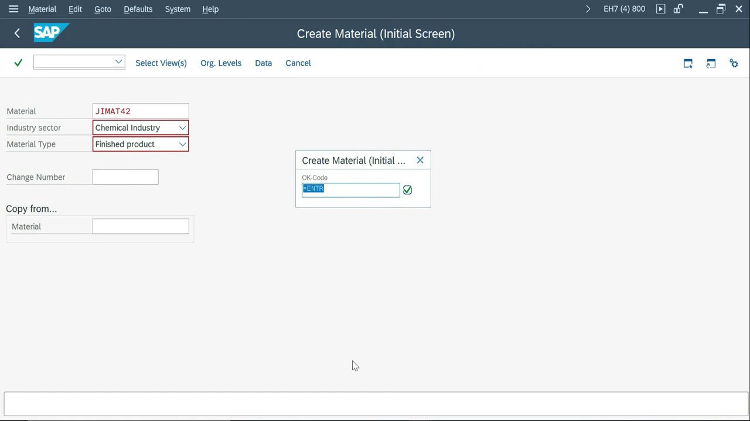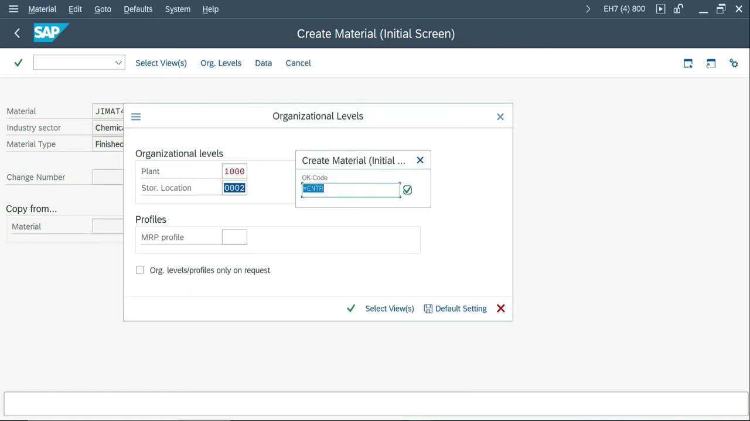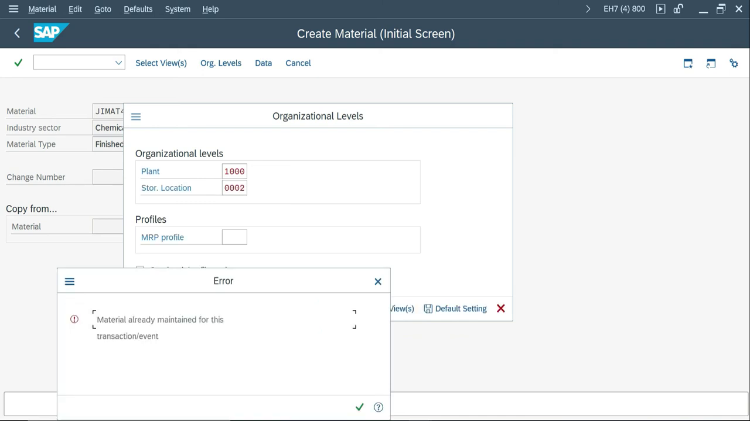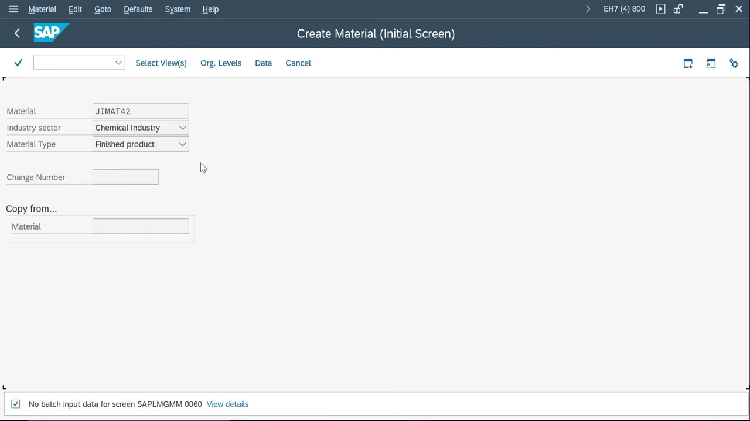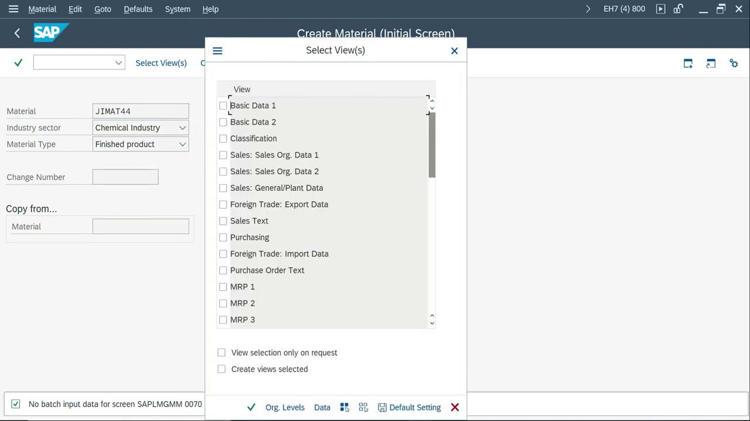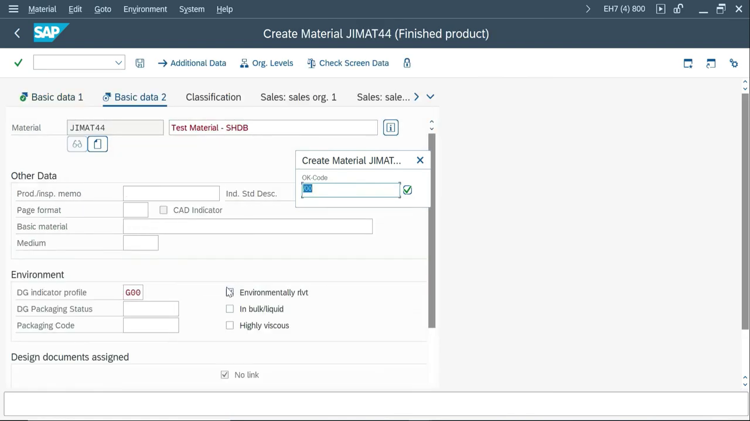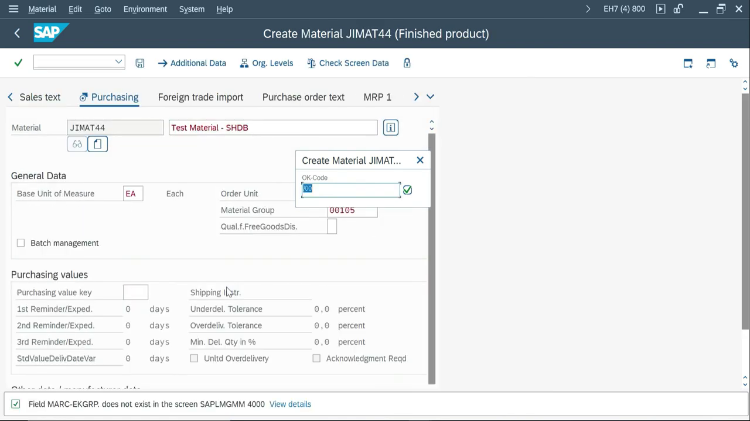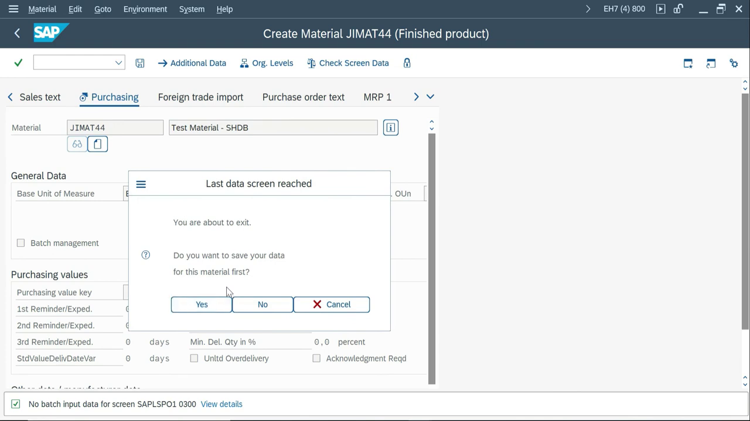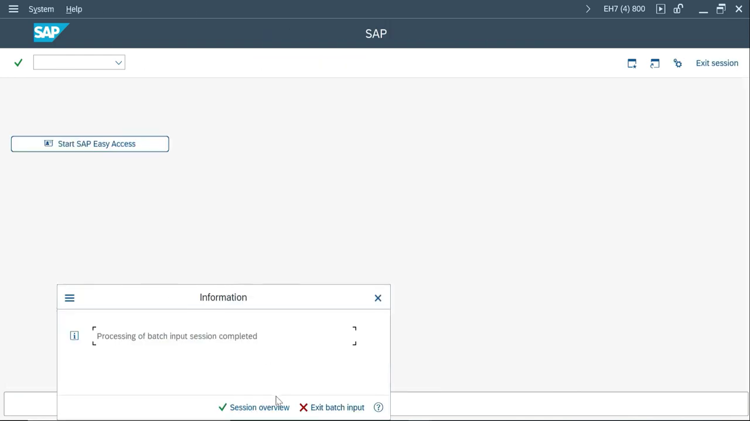So it shows 42 is there. What I'm going to do is try to enter something different. Either the material, or you can change the plant also. Instead of 1000 you can go with 1100, extend your material. Purchasing, MRP, done. I'm sorry, session overview.